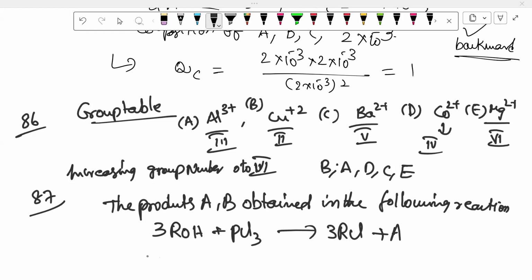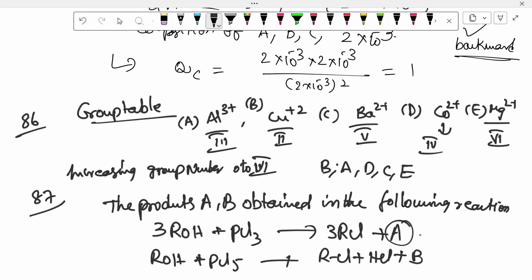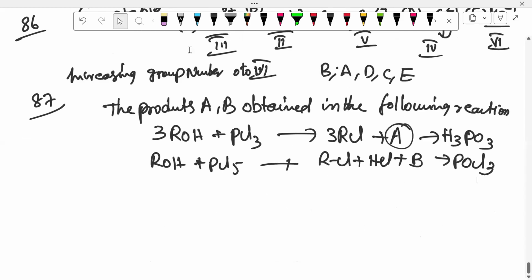ROH plus PCl5 gives RCl plus HCl plus B. This A is called H3PO3 and this is called POCl3. Then the option is H3PO3 and POCl3.